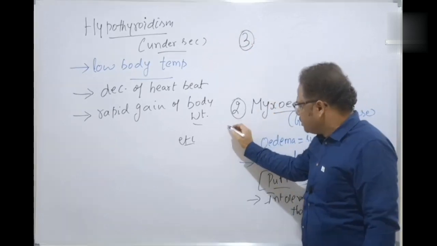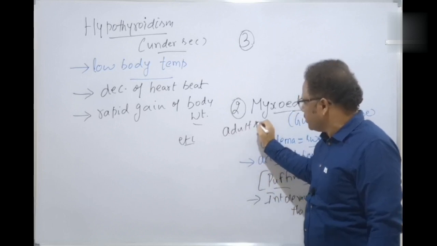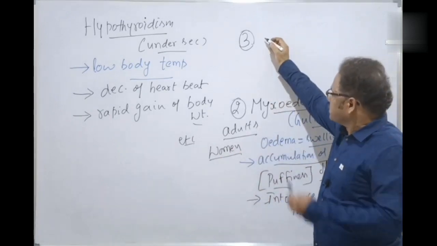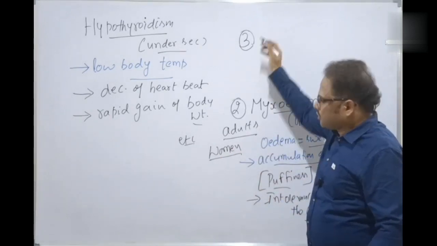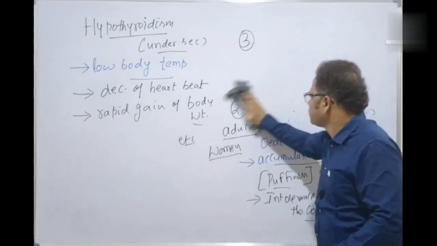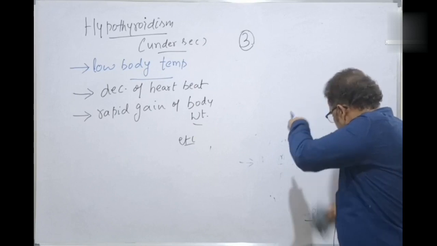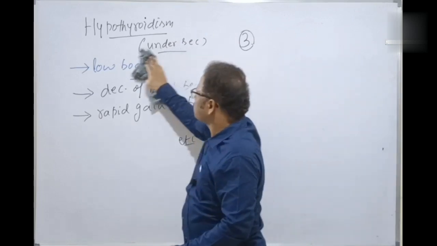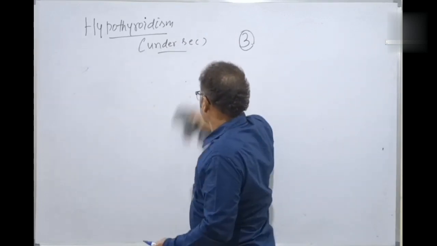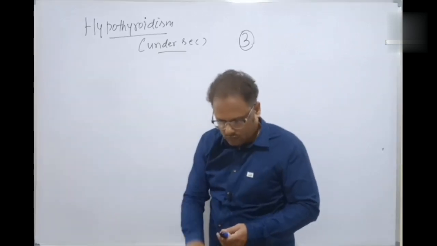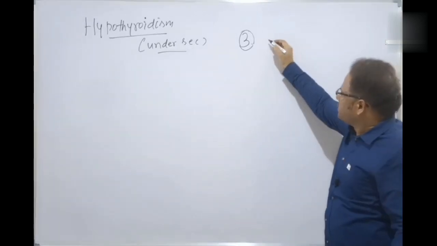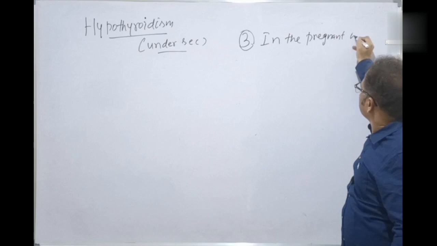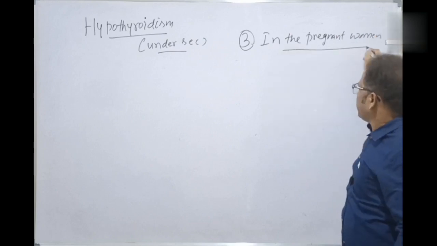Myxedema is actually seen in the adults, especially among the women. Next one, the third one is in the pregnant women. In the pregnants, what happens? Let's discuss now. Hypothyroidism in the pregnant woman.